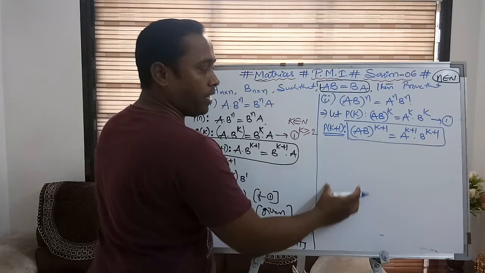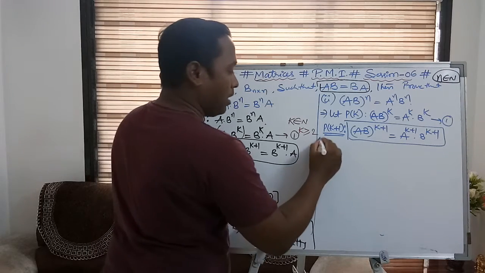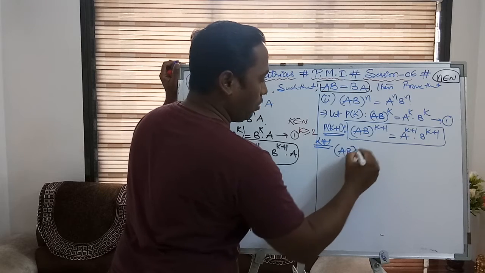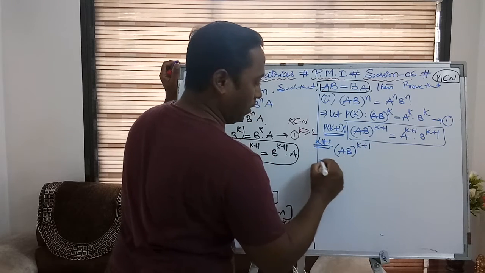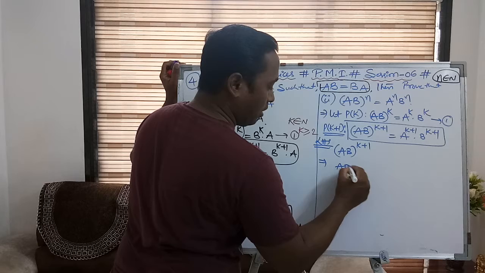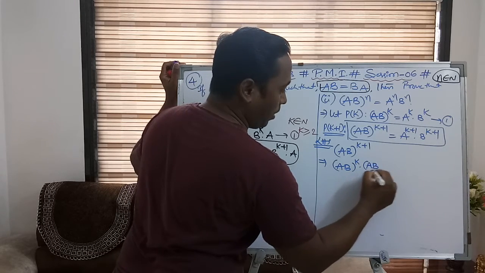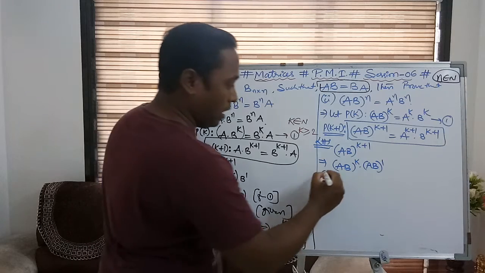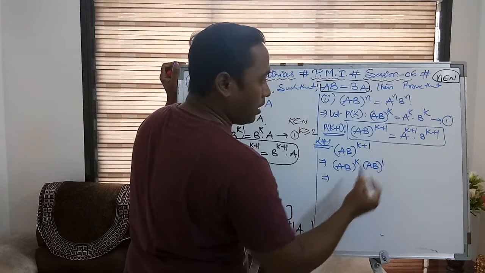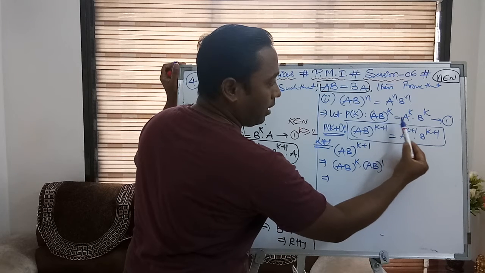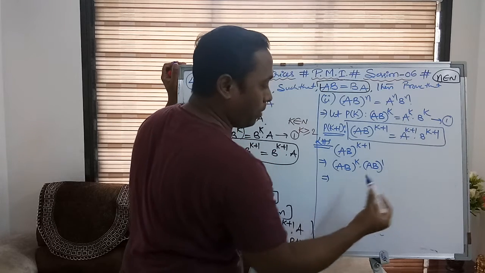Again I am taking the left hand side to prove the right hand side. And what is the left hand side we have? AB whole to the power of k plus 1 can be written as AB whole to the power of k into AB whole to the power of 1. Now from result number 1, AB whole to the power of k can be written as A power k into B power k.